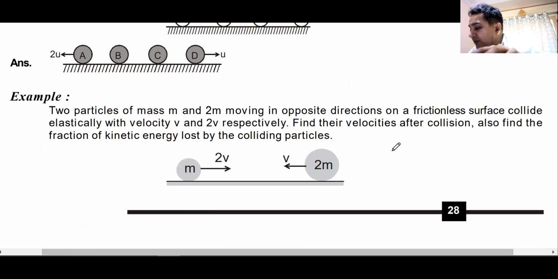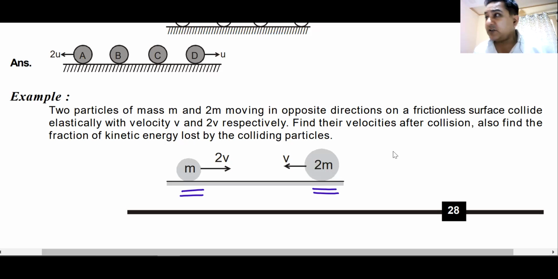Okay. Now the masses have become different. Now can you get me the answer? Two particles M and 2M are moving in opposite directions on a frictionless surface and collide elastically with velocities V and 2V respectively. Find their velocities after collision. Also find the fraction of kinetic energy lost.